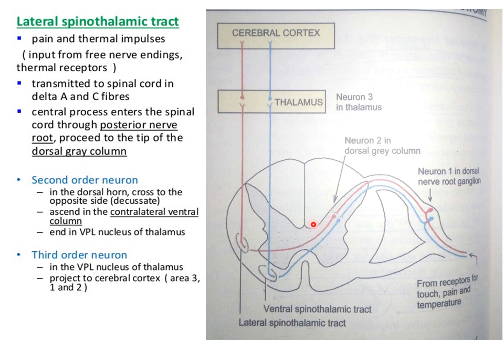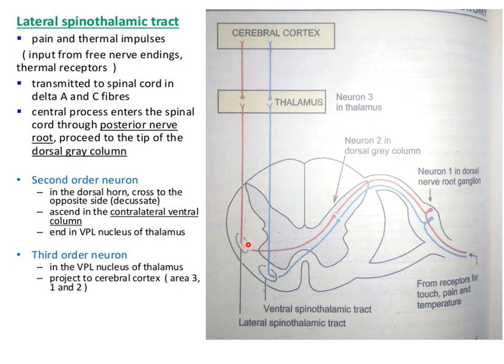Now axons of the second order neuron cross obliquely to the opposite side. Here you can see crossing obliquely to the opposite side in the anterior gray commissure and white commissure within one spinal segment of the cord, ascending in the contralateral white column.